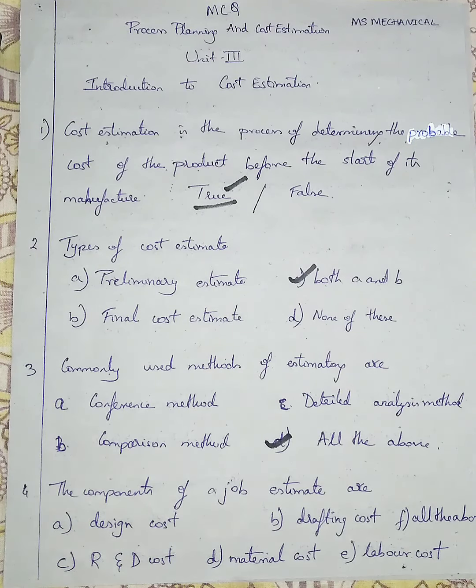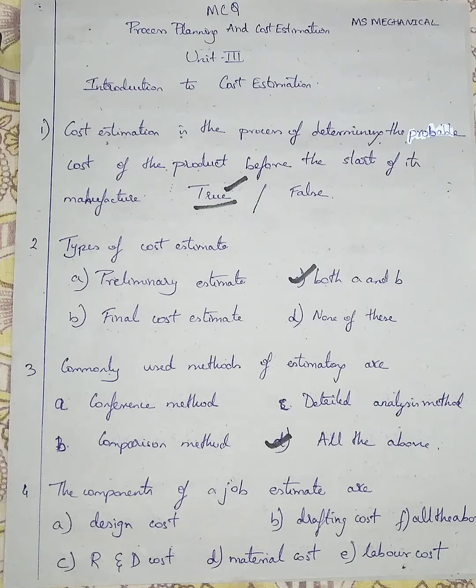Question number 4. The components of job estimate are. While performing a job, what are the job estimates? What are the components of job estimate? Option A, design cost. Option number B is given as drafting cost. Option number C is given as R&D cost, research and development cost. Option number D is given as material cost. Option number E is given as labor cost, and option number F is given as all the above. These are the costs that come under components of job estimate. For what are the estimation done before doing a job? That is design cost, drafting cost, research and development cost, material cost, and labor cost.